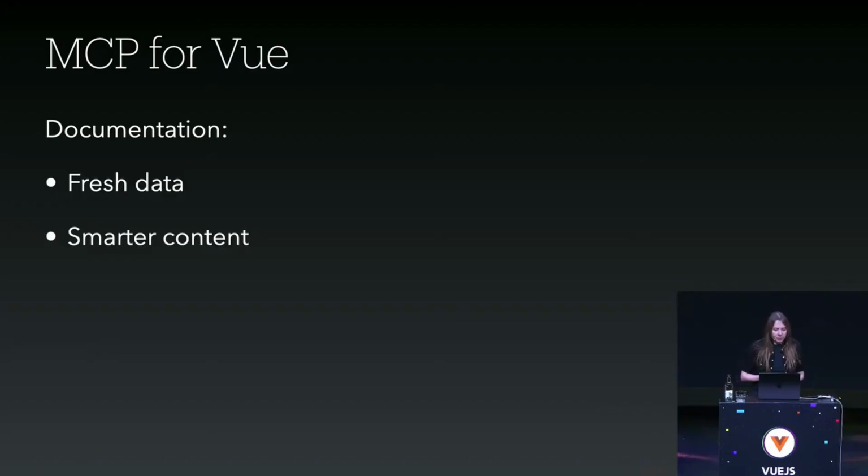So let's start with the documentation. Why would we need to fetch the documentation? After all, we have LLMs which are very performant. Well, there could be two main reasons. The first one is that maybe we want to have data which are fresher than the data on which the models are trained, right? And the other one is that we may want to provide a tool to get smarter content than what a client would normally do if it does the same search on the internet.